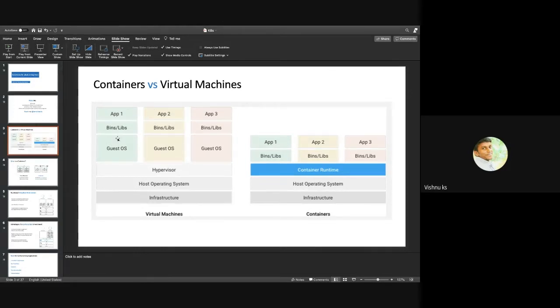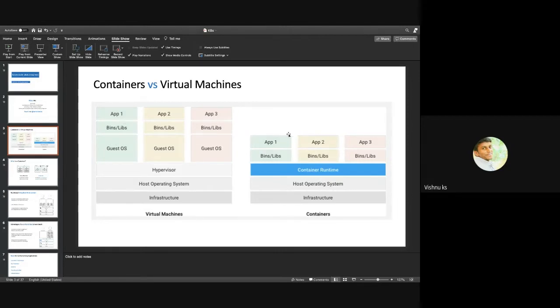The size of the guest OS is much larger than the bin and libs or the applications. So the storage, the RAM, or the computational resources taken by the guest OS itself will be much larger than what the application is going to consume.